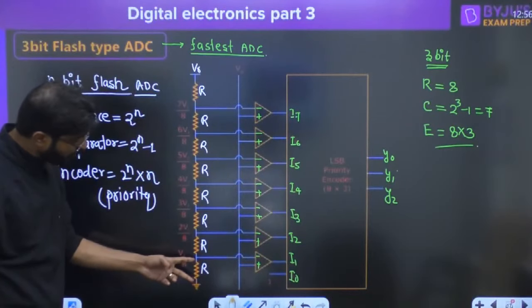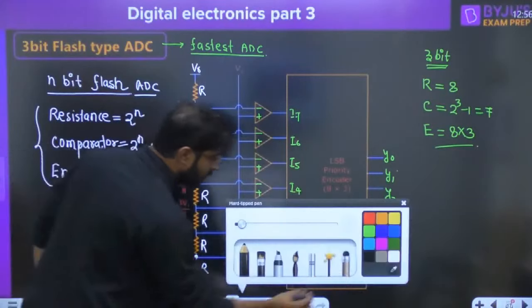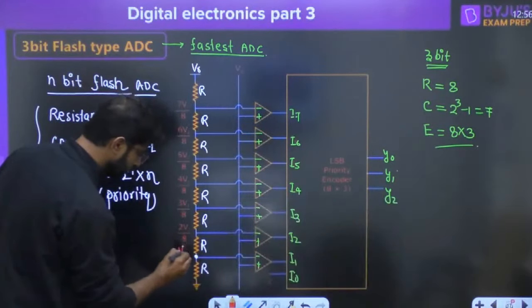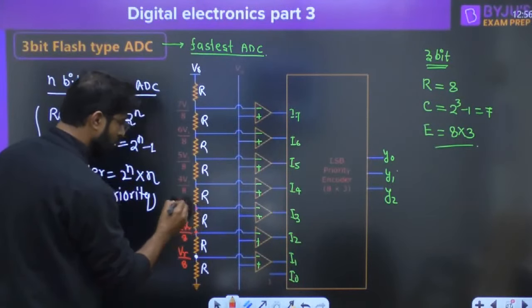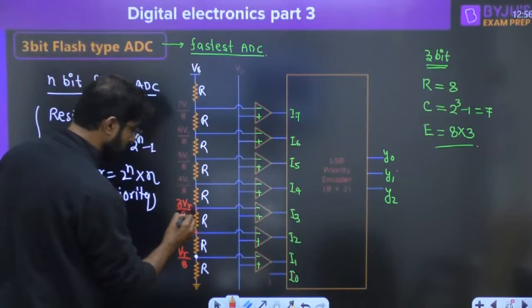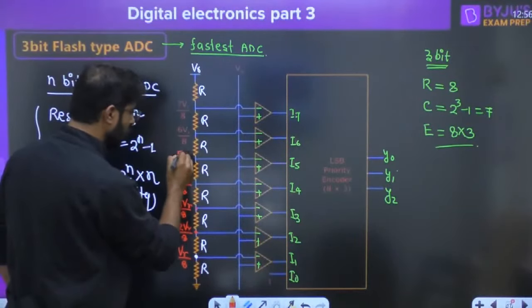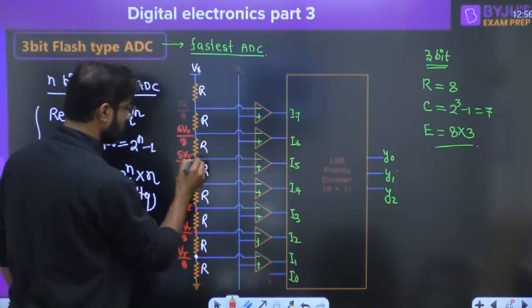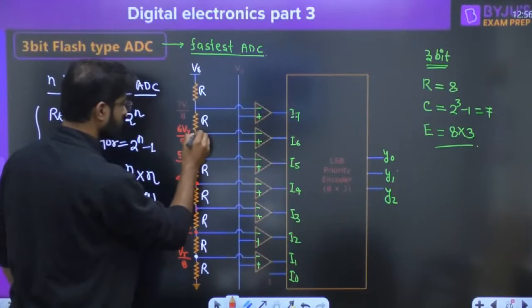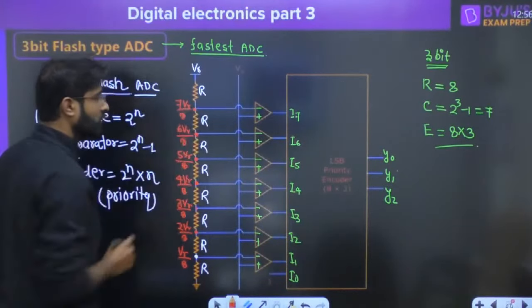Every resistance has a voltage drop of VR by 8. So here the value is VR by 8, here 2 VR by 8, here 3 VR by 8, here 4 VR by 8, here 5 VR by 8, here 6 VR by 8, and here 7 VR by 8. It goes like this.